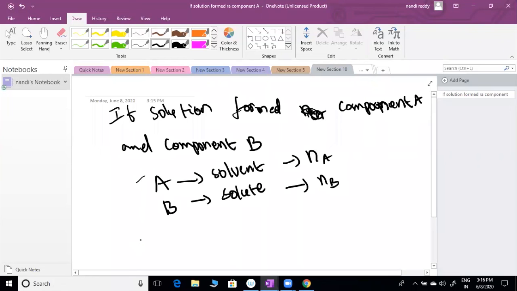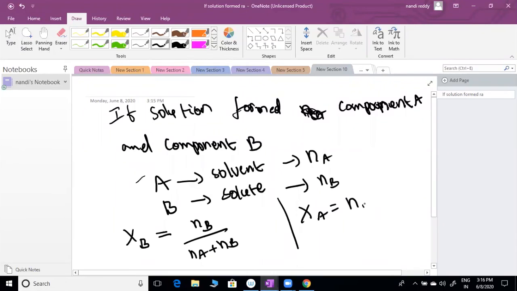Mole fraction of B equals Nb by Na plus Nb. Is it correct? Mole fraction of A equals Na by Na plus Nb. Any doubt?